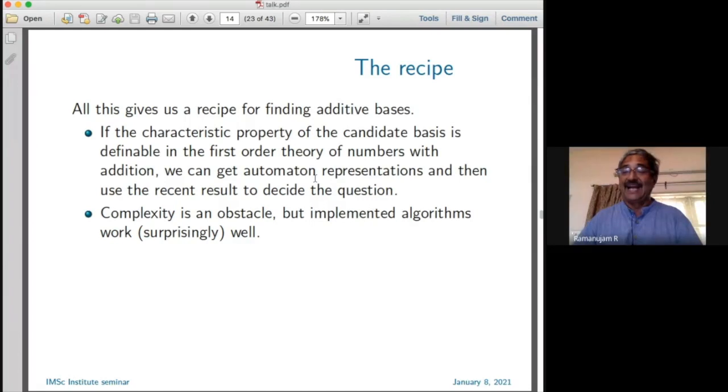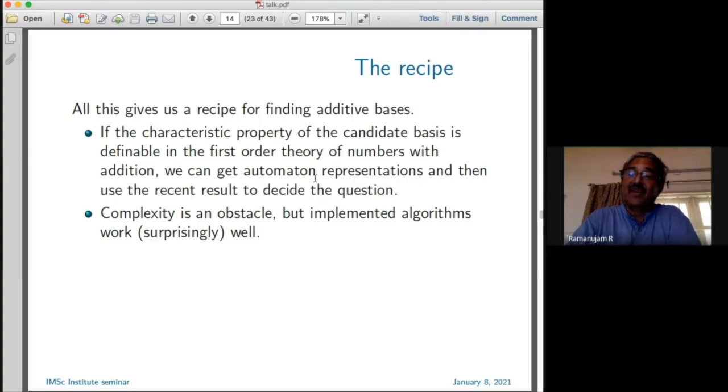As nasty as you can think of. And in fact, in 1976, Meyer and Stockmeyer showed this kind of lower bound, for another logic, from which it follows that it's a lower bound for the automata construction. So pretty nasty, right? So complexity is an obstacle, but implemented algorithms work surprisingly well.